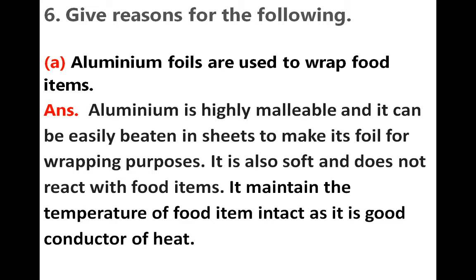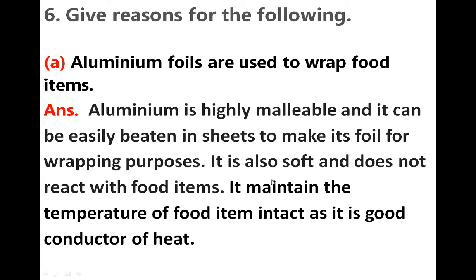Give reason for the following. Aluminium foils are used to wrap food items. Okay, why? First tell me, is aluminium a metal or non-metal? Yes, aluminium is a metal. We discussed that metals are shiny and hard to touch. Because aluminium is a metal, it shows properties like being highly malleable, so it can be easily beaten into sheets to make foil for wrapping purposes.